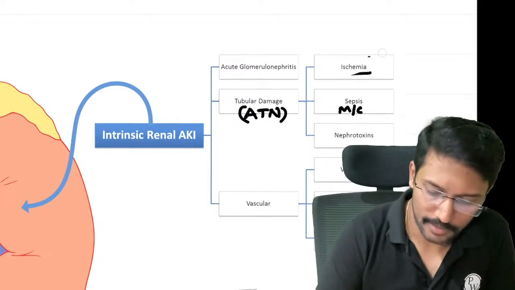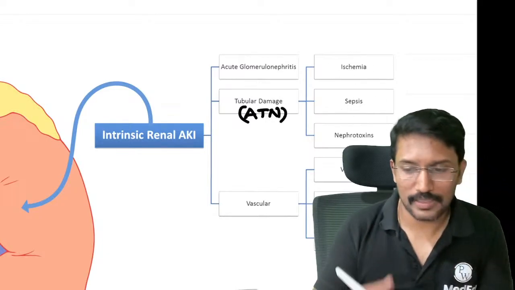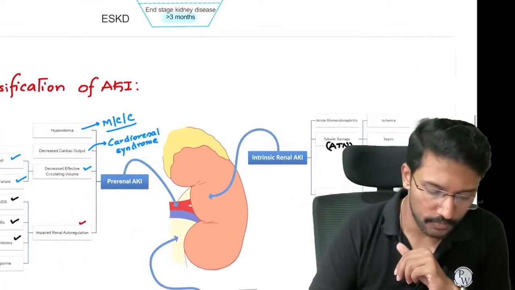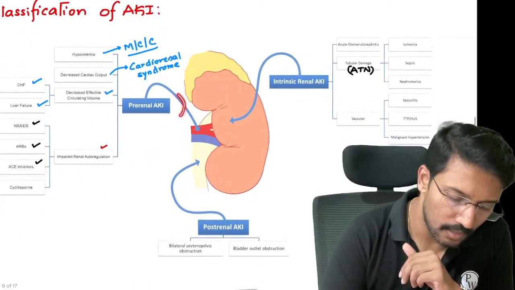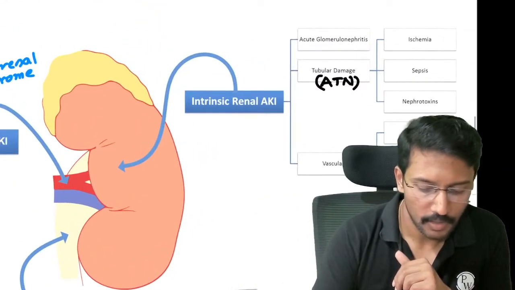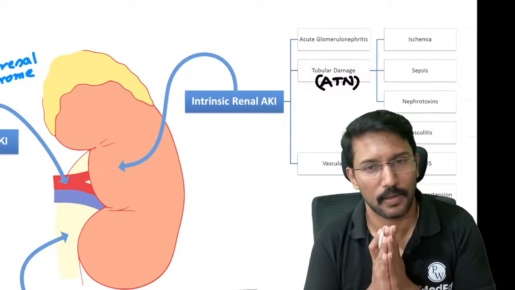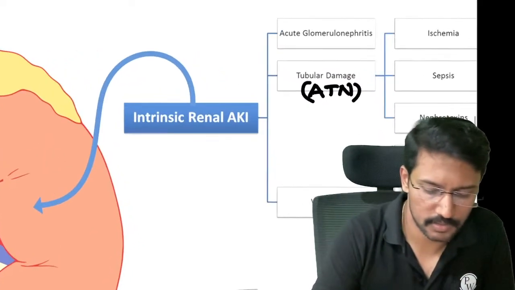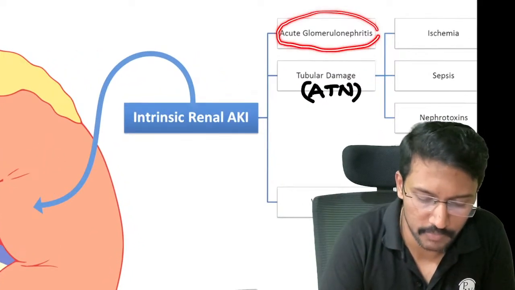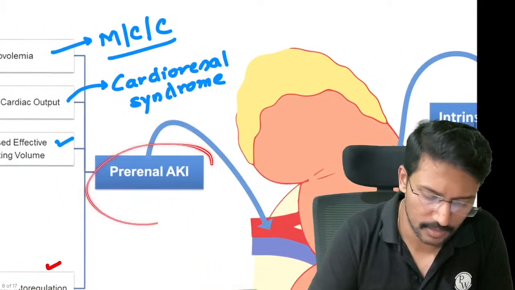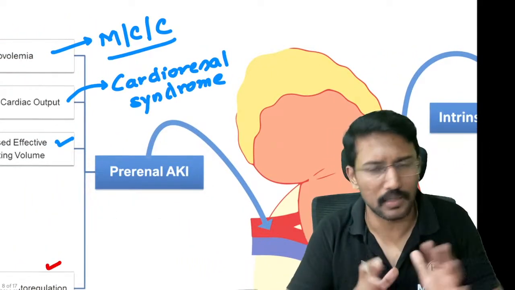What is important for the exam-going student is how to differentiate between a patient with pre-renal acute kidney injury and acute tubular necrosis. Now you may say, sir, why is it not a big concern to differentiate between acute glomerulonephritis and pre-renal AKI? Not at all. The presenting pattern is very different, right?